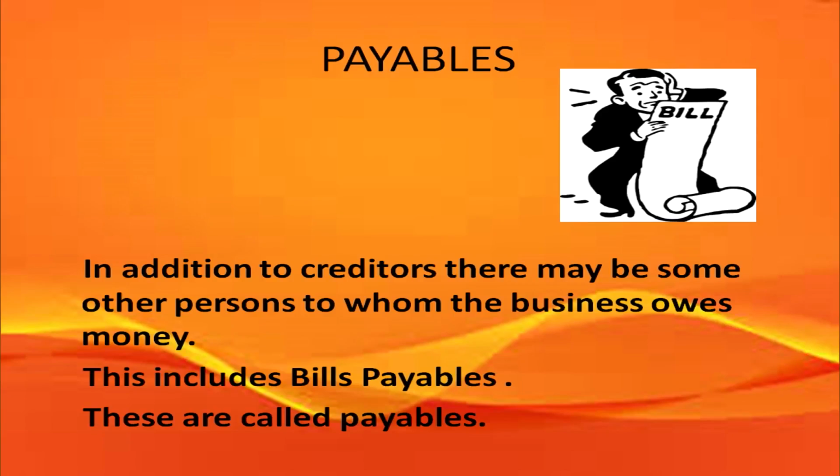So, these people or this firm would be referred to as a creditor for the business. Now, in addition to creditors, we have payables. Now, there may be some persons to whom the business owes money. So, this would be part of bills payable or accounts payable.